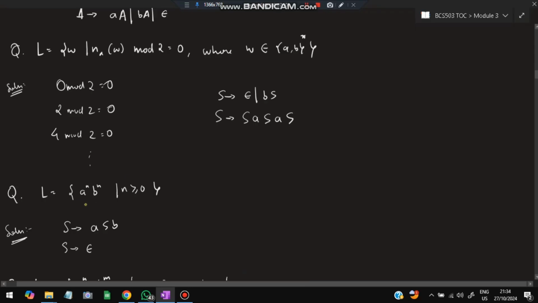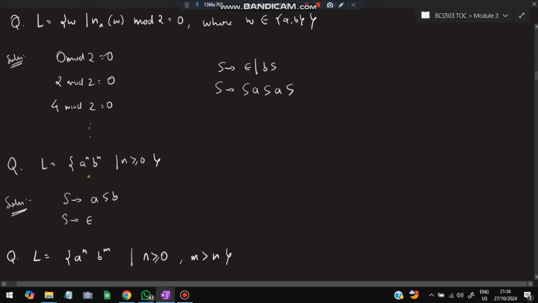Moving on, L is equal to a^n b^n, where n is greater than or equal to 0. So here, whenever I have an A, I have an equivalent B present. So I can write the CFG as S goes to A S B. This S can be substituted again as A S B.